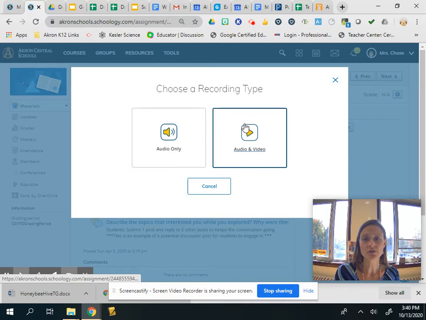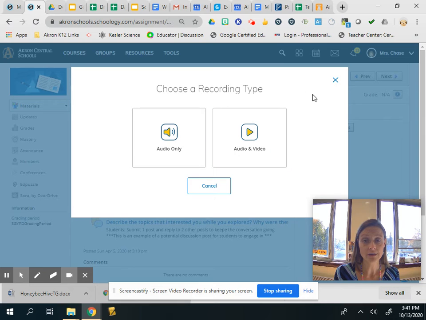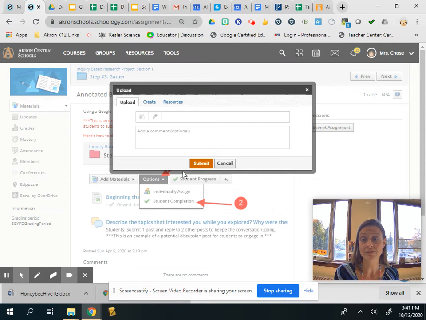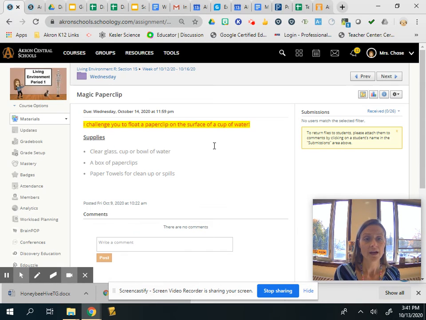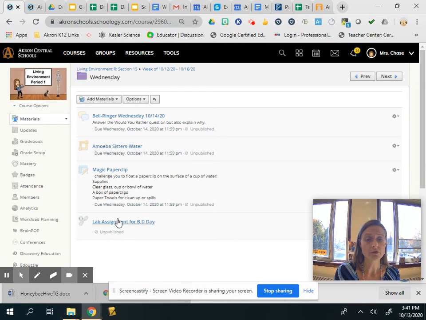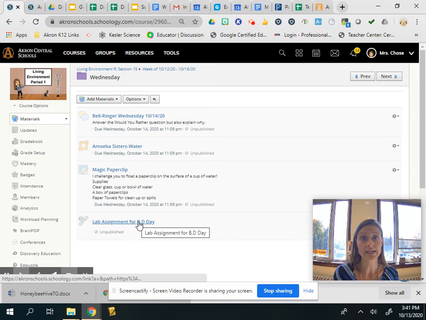So you're going to use the audio and video button, and you're going to click on there, and using your Chromebook you're going to show me that you have successfully managed to float a paper clip on the surface of the water. And then once you do that, you're going to submit your video, and that's the end of that assignment for me. And then back in Wednesday, just another link for your lab in case you forget about the fact that you have to do lab separate from class. This is going to link you to the lab assignment.